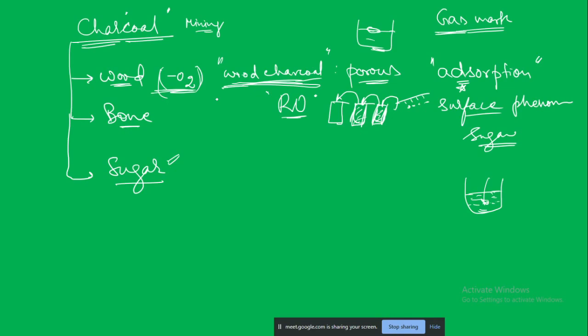Can I ask one question? Charcoal is a good conductor of electricity or not? Charcoal will not be good conductor, right? Charcoal cannot be a good conductor of electricity, or it can be good conductor. Sir, it cannot be. Okay. If you think that it can be good conductor, you can tell me why you think it can be good conductor.